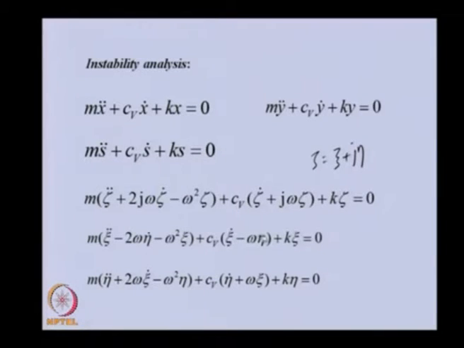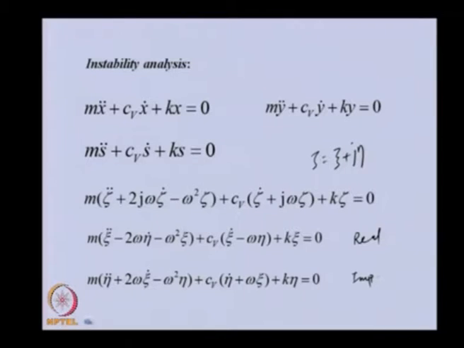Wherever j is there, we will get the eta term, and we need to take care of the plus and minus signs. And this is as it is, only the real part we have considered. So this is the real part, and this is the imaginary part of this complex equation. So this equation is in the direction of xi, and this is the equation of motion of the rotor in the eta direction.